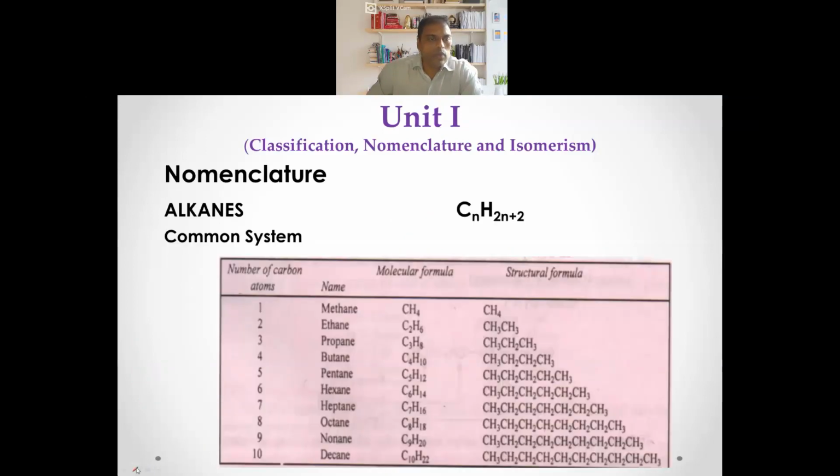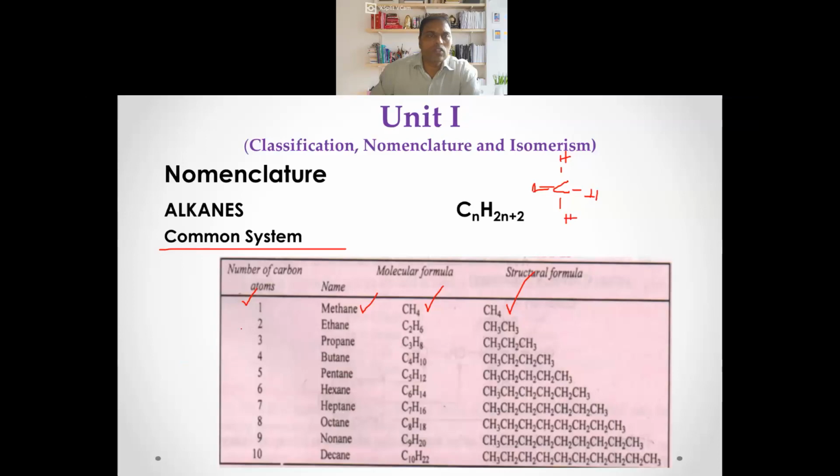And here are examples of those, and also the naming of these. The one with one carbon, we call methane. This is actually the common system. In all the classes we are going to study both the common system and the IUPAC system. Now I am talking about the common system. If an alkane has one carbon, we call it methane. This is the molecular formula and this is the structural formula. And this structural formula, as I told you, we can write like this also. You can expand the structure.